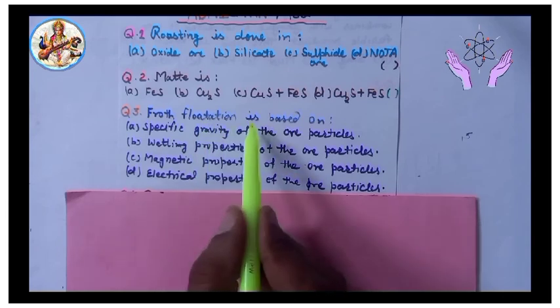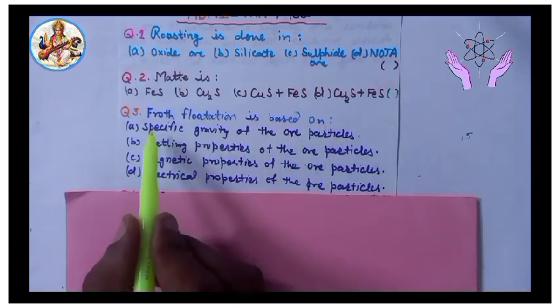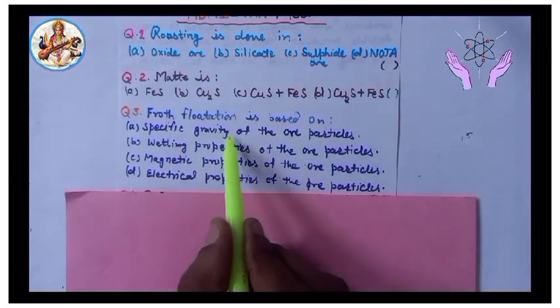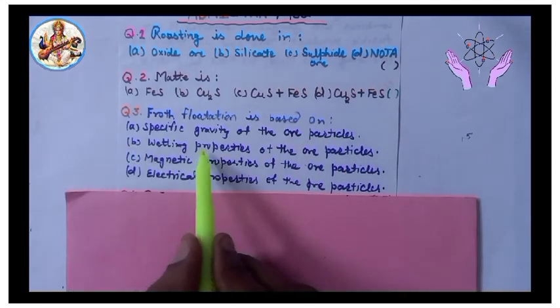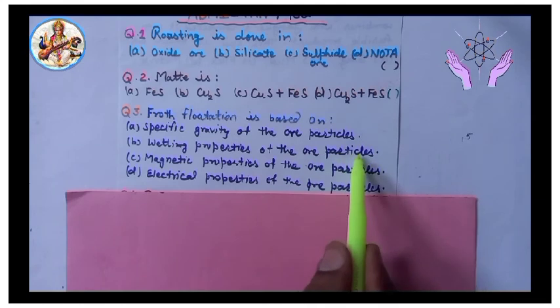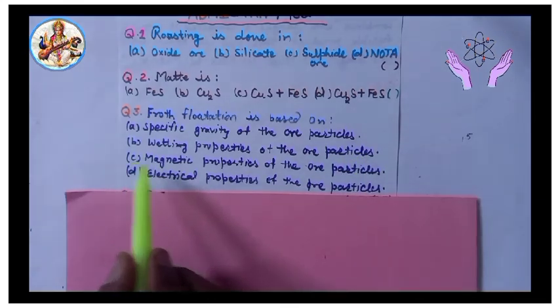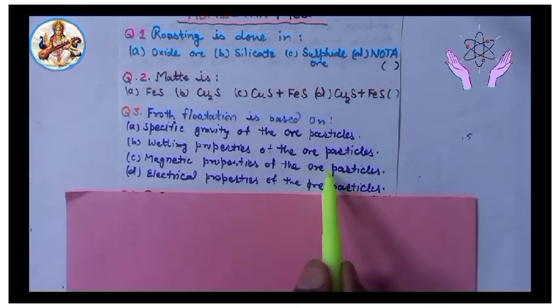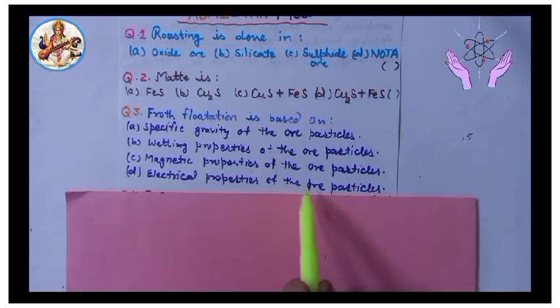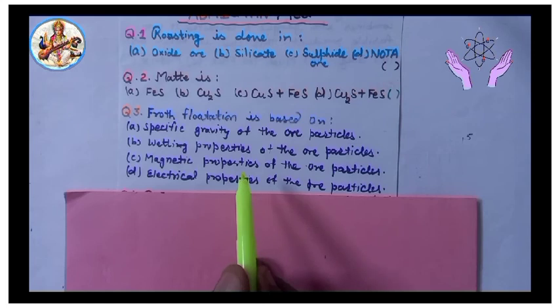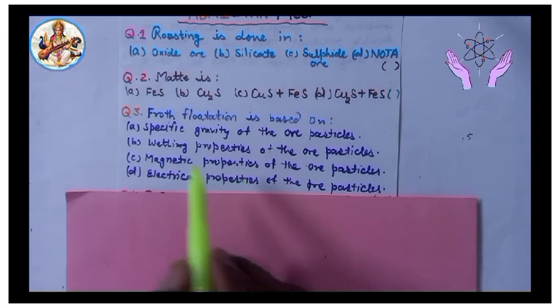Next, third question. Froth flotation is based on option A, specific gravity of the ore particles; option B, wetting properties of the ore particles; C, magnetic properties of the ore particles; and D, electrical properties of the ore particles. Important question.